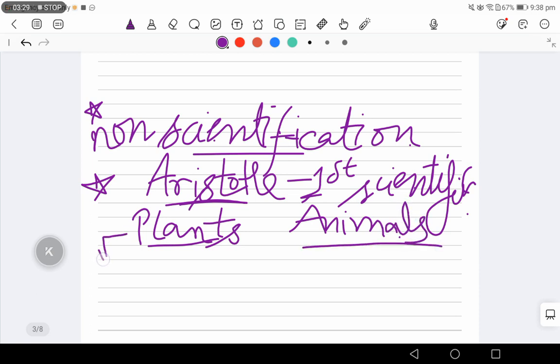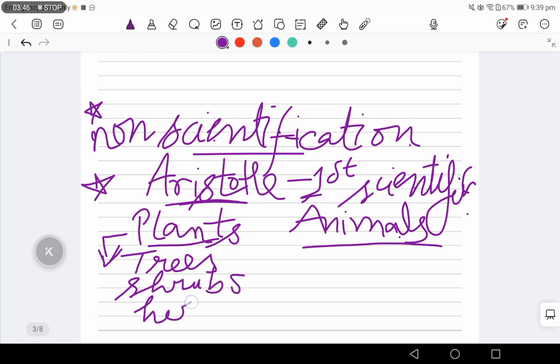Plants were divided into 3 groups. First was trees, shrubs, and then herbs.